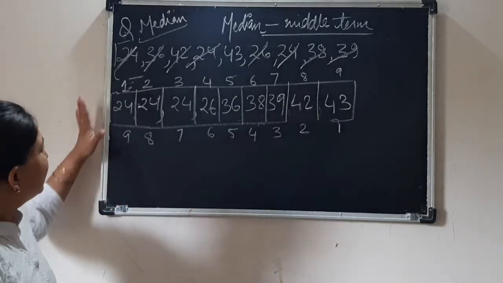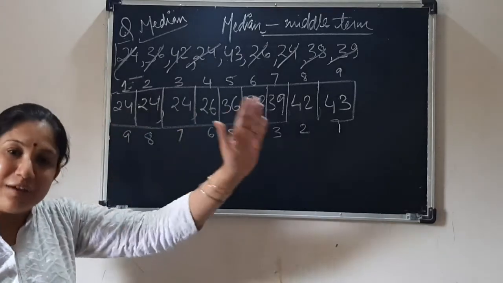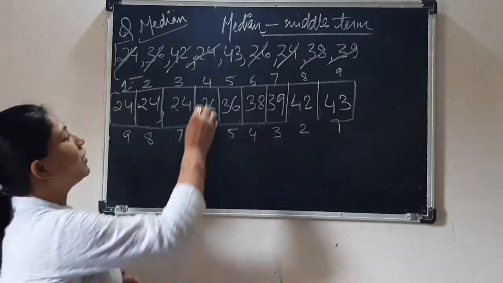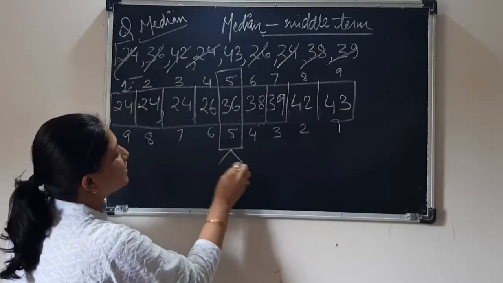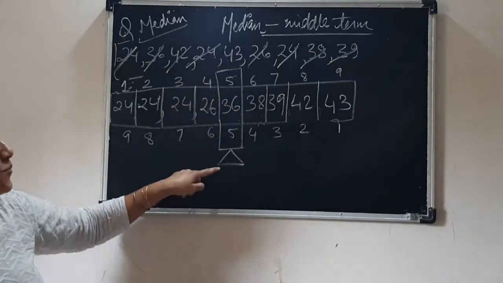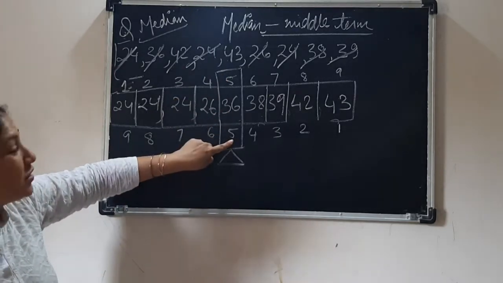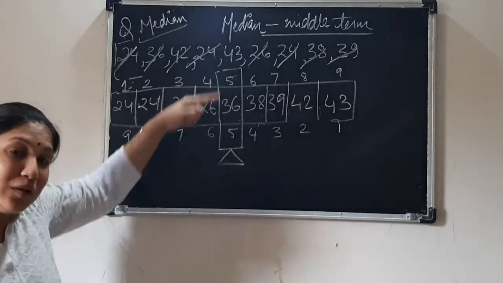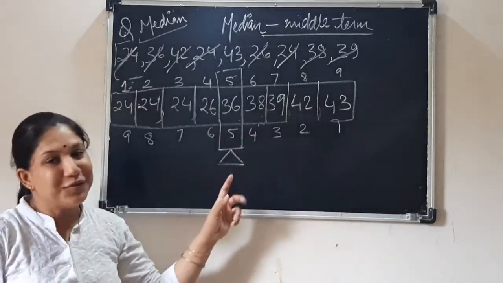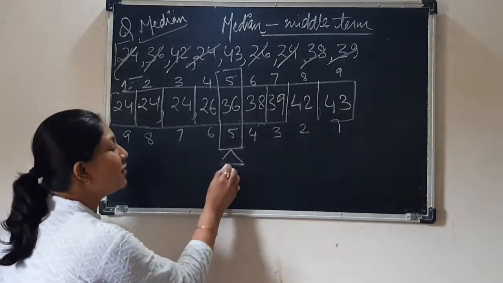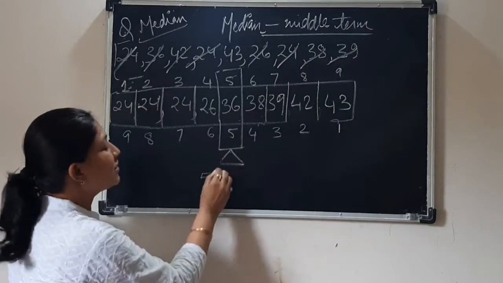Correct? Did you notice, while coming from right to left or from left to right, see children, what is this? This number, or you can say roll number, is the same both times when you move from left to right or from right to left. So this is the middle term. Which one? You will say, this is the fifth term.